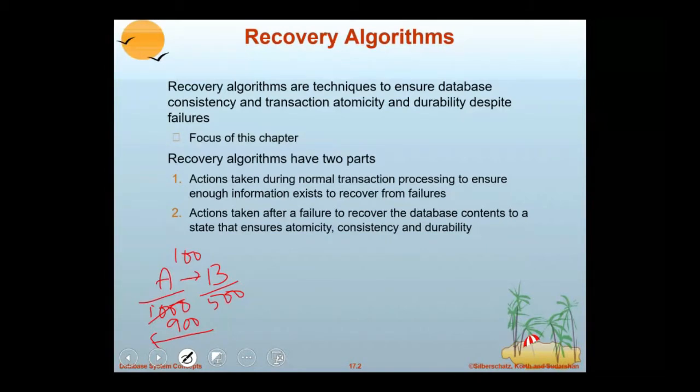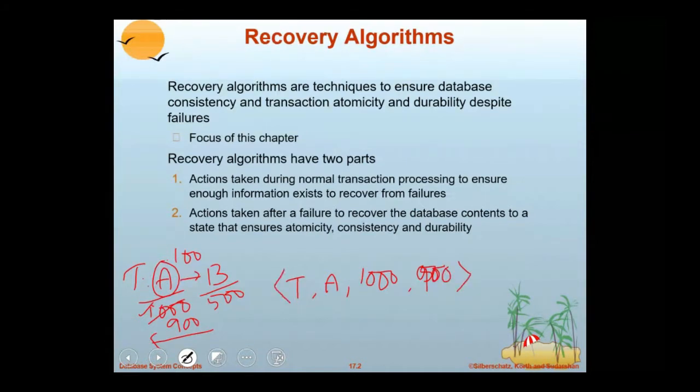Before A's value changes to 900, it should maintain some information about this transaction T that is updating the data item A, whose previous value is 1000 and new value is 900.